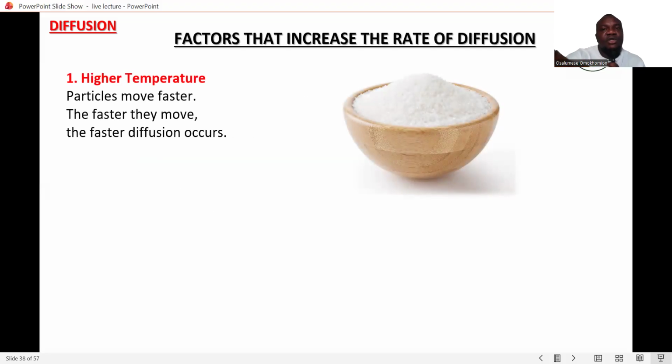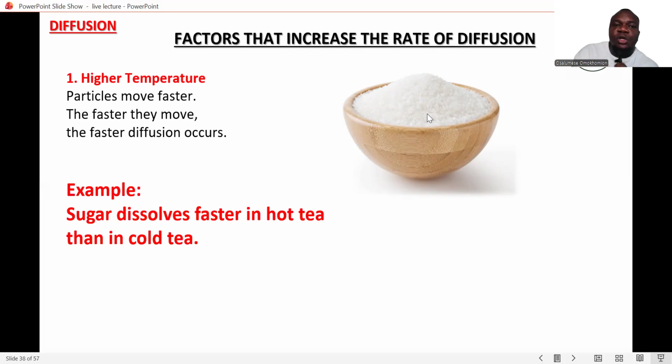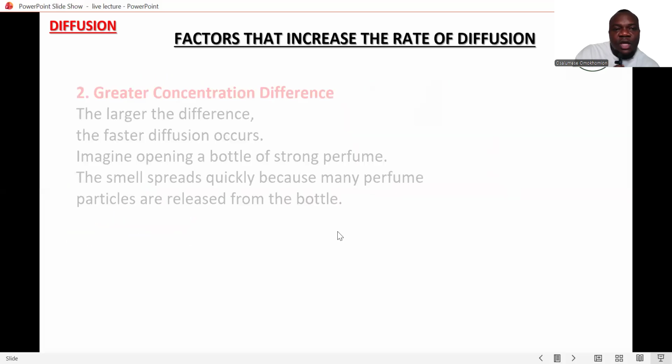So now the factors that can increase the rate of diffusion. Okay, so the first thing here is high temperature. Particles tend to move faster when the temperature is very high. So, for example, you see this sugar. When you put sugar in hot tea, what happens? It tends to dissolve faster than when you put the sugar in cold tea. Okay, so here's one good example of how high temperature tends to increase the rate of diffusion.